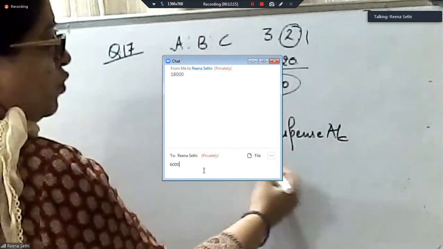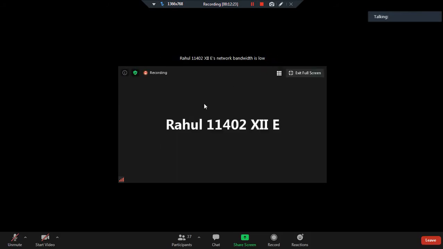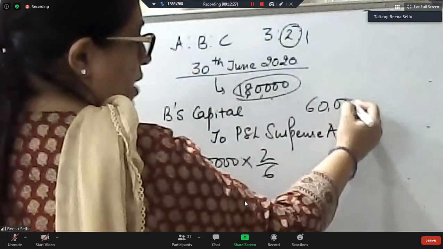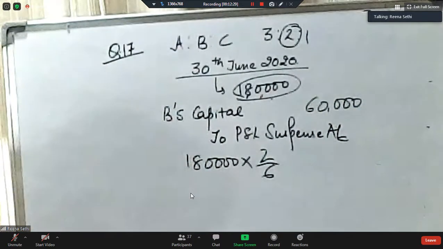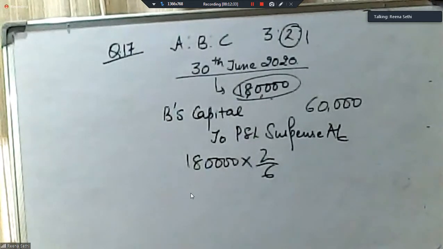This is still the rate of debt. Simply we have to do 2 by 6. This comes out to be 60,000. It's a very simple calculation. How come others are doing it 18, 7,500? 60,000 is the correct answer. Vishwas, 3 by 12 is not to be done. This is what I am saying. The question has to be read carefully.